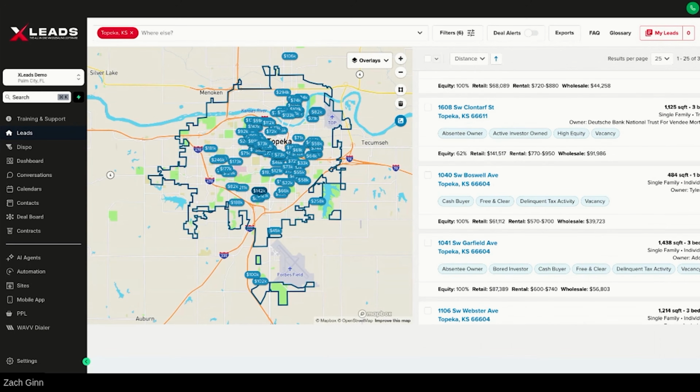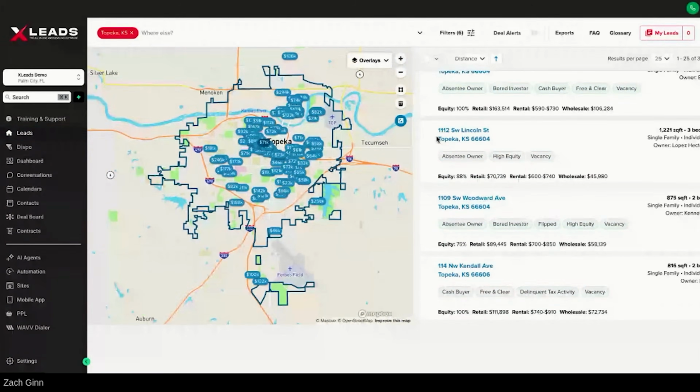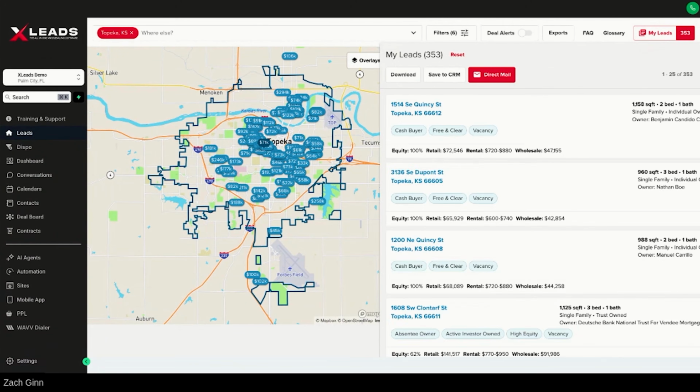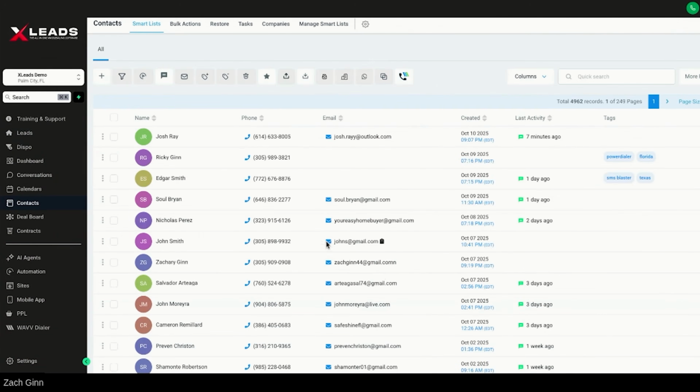The cool part is you get over 25,000 skip traces included on the basic plan, which is, I think, pretty dang cool. And then from there, you got all that data here. You can take all that, put it under your leads right here, download the list, and then throw it into your contacts tab, which is right here. And you can import the list, which is really cool.